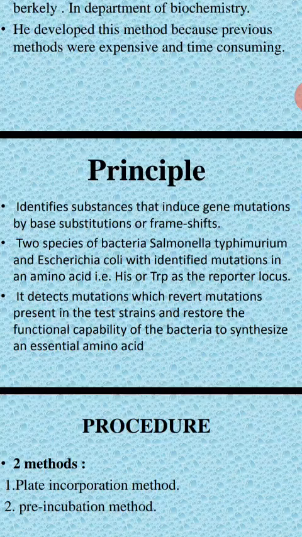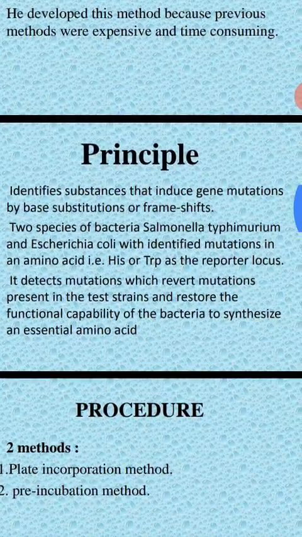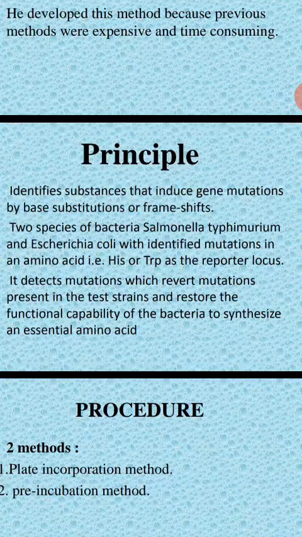In this test, you use special bacteria, Salmonella typhimurium and Escherichia coli, which are already mutated, with identified mutations in the amino acid synthesis.